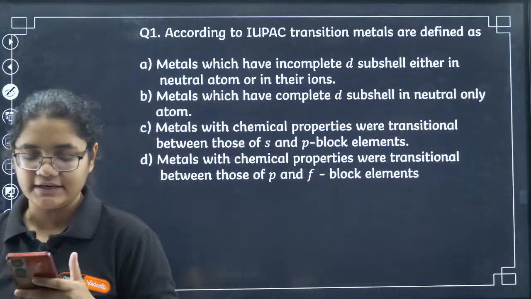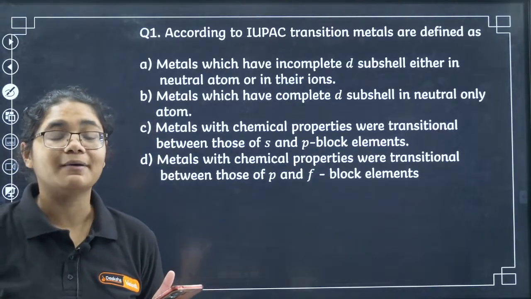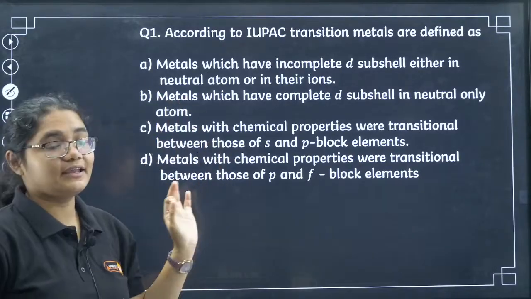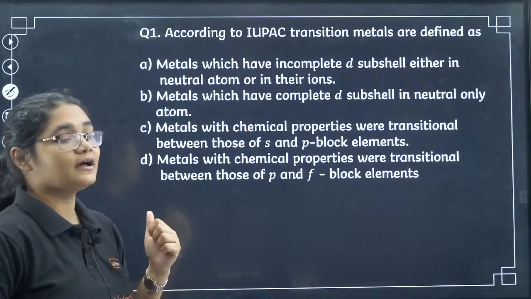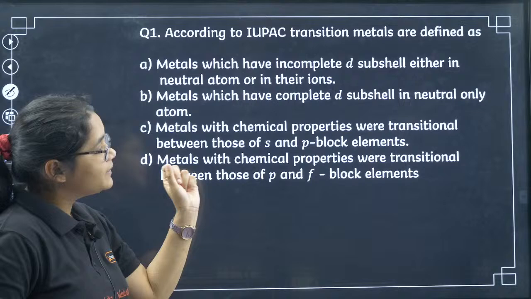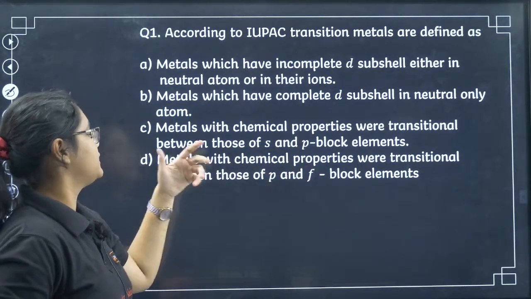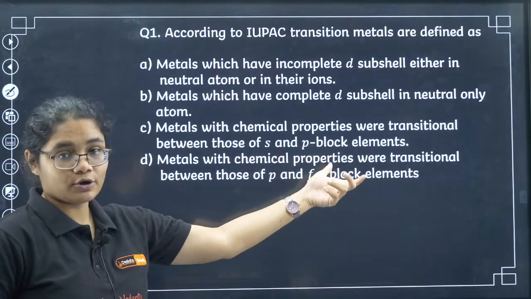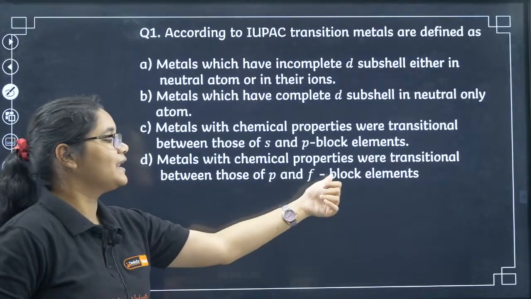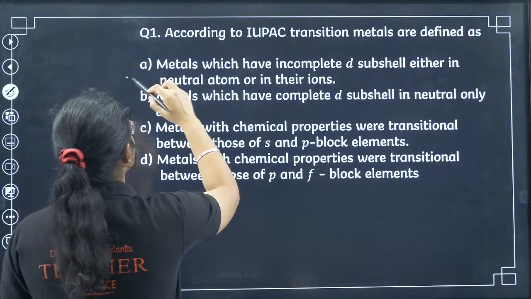According to the IUPAC, transition metals are defined as, very important question. What do you mean by transition metals? Transition metals are the metals which have incomplete d subshell either in the neutral atom or in the ions. Second, metal atoms which have complete d shell in the neutral atoms only. Third, metals with chemical properties transitional between those of s and p block elements. Fourth, metals with chemical properties transitional between those of p and f block elements. Everybody should be able to answer this one. Yes, definitely it is option number A.